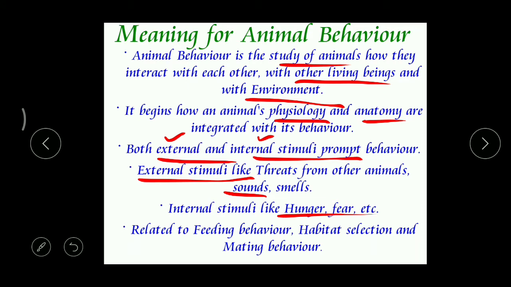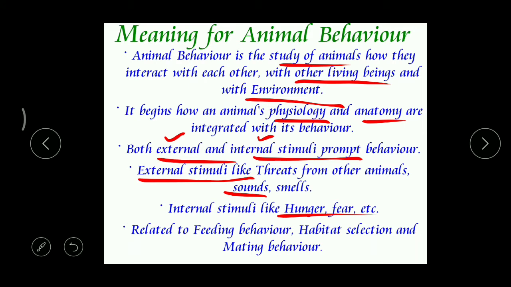And even fear, whenever any animal is afraid of its enemy, immediately it runs away from the place, escaping from the area. So in this way, we can find two types of stimuli, some external and some internal. And according to the type of stimuli, the animal behaves.